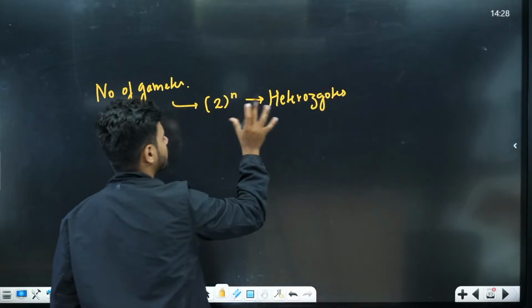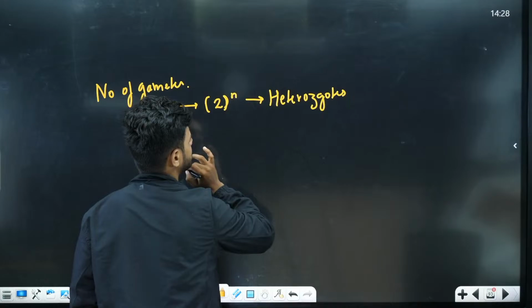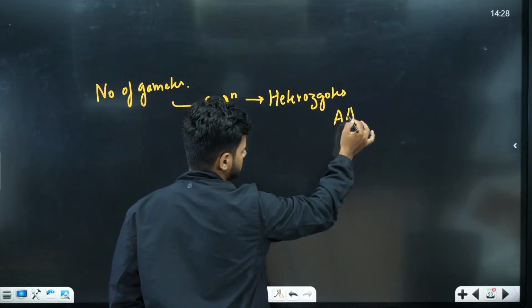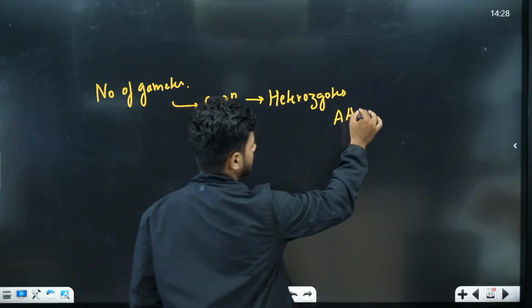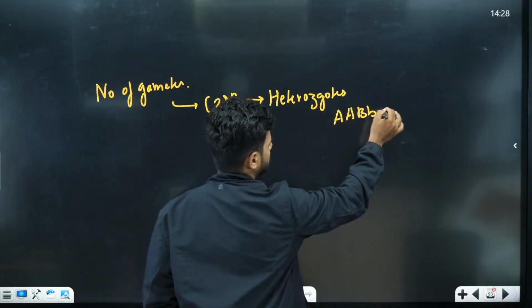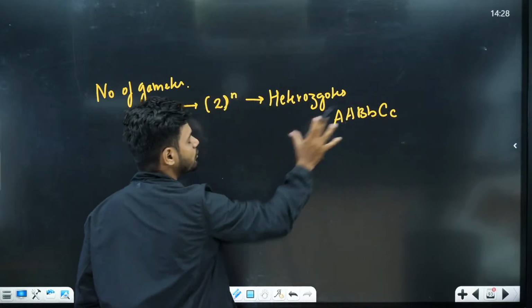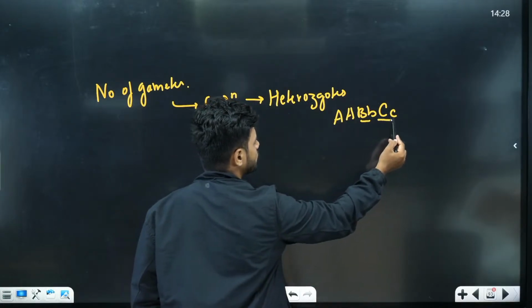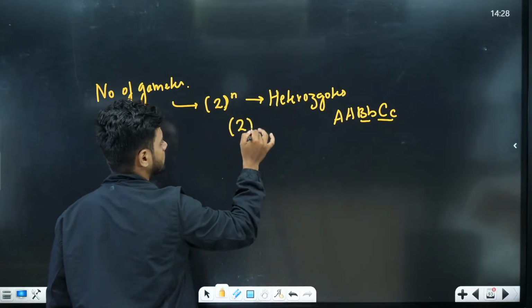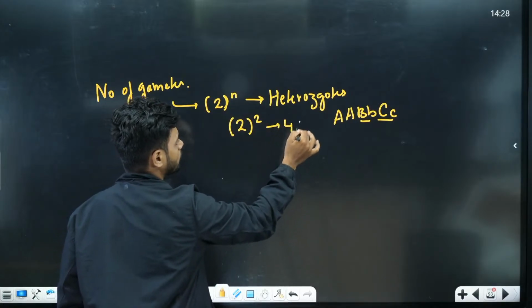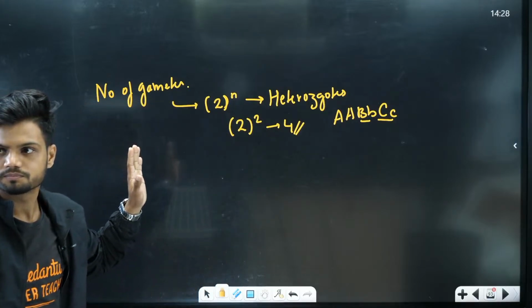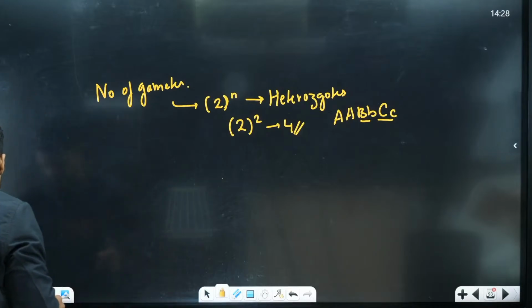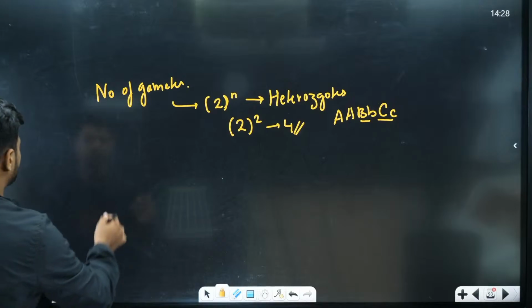A quick example is very simple. Capital A, capital B, small b, capital C, small c. How many heterozygotes are there? 1 heterozygote, 2 heterozygotes. So 2 to the power 2 is 4. 4 gametes will be formed here.